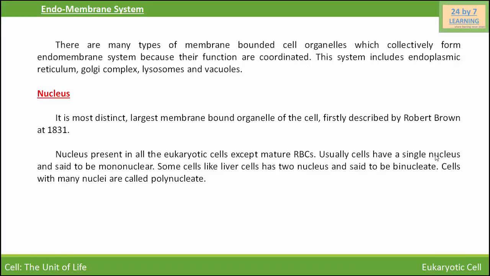Usually, cells have a single nucleus and they are said to be mononuclear. Some cells like liver cells have two nuclei and are said to be binucleated. Cells with many nuclei are called polynucleated cells. This is all about eukaryotic cells.